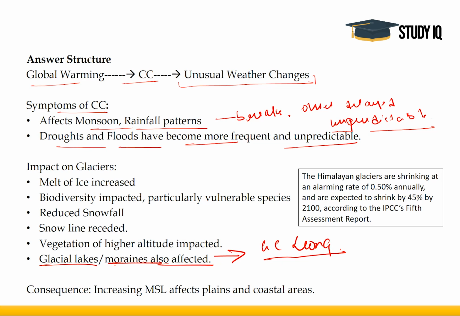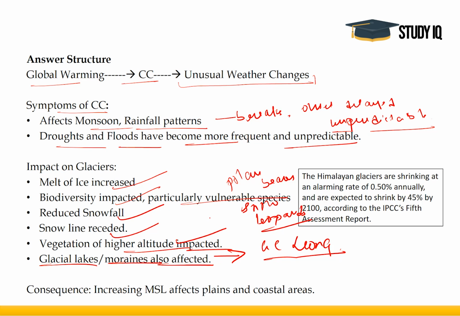So similarly, I've found 6 points over here: the melt of ice has increased, which is why the ice caps have reduced. The biodiversity has been impacted, particularly vulnerable species such as polar bears, snow leopards. Or also you can mention there are certain species of deer which have been impacted. The snowfall has reduced, which is why the rainfall patterns have also been affected. The snow line has receded. Vegetation of higher altitude has also been impacted, which has led to deforestation in the higher altitudes. Glacial lakes or moraines have also gone dry. Okay, now these are certain points.